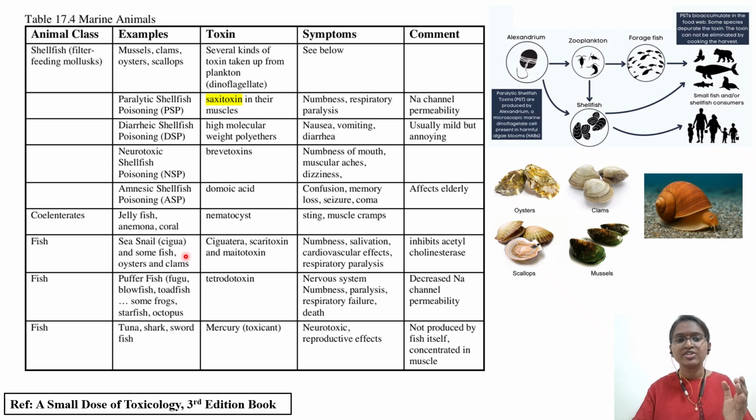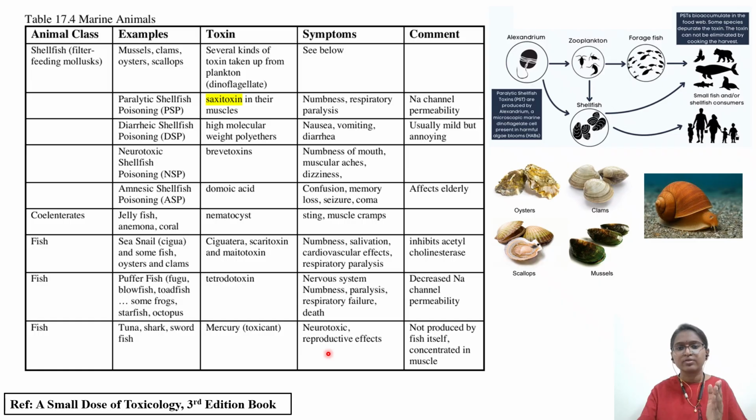Okay, snail fish, sea snail, I told you, the teeth in the previous slide you have seen. Then we have puffer fish, and tetrodotoxin is released from pufferfish, toadfish, as well as blue ring octopus. Then we have tuna, mahi mahi, which all come from scombroid, histamine type of poisoning. So pause here. You can very clearly go through the symptoms also.